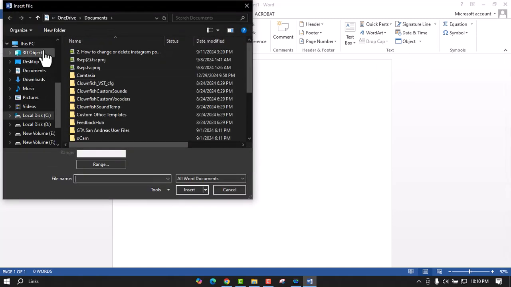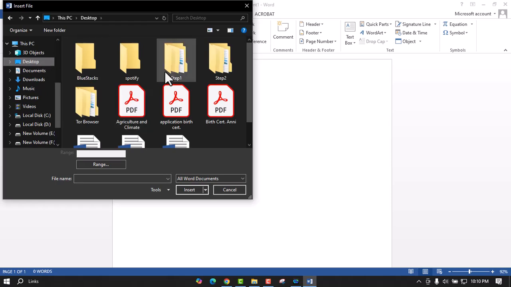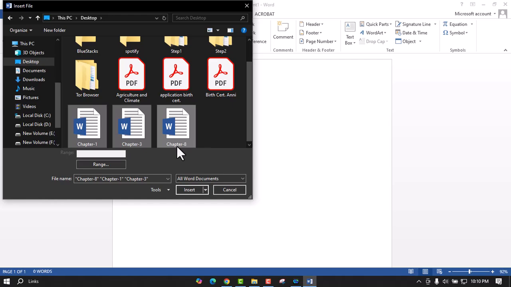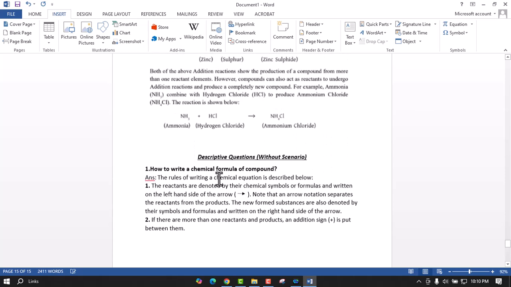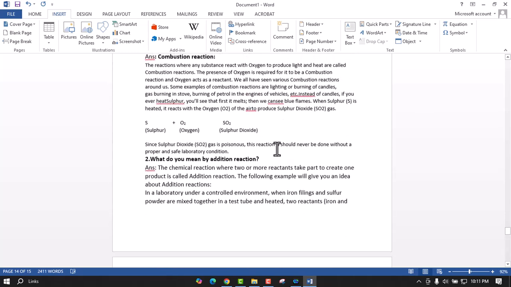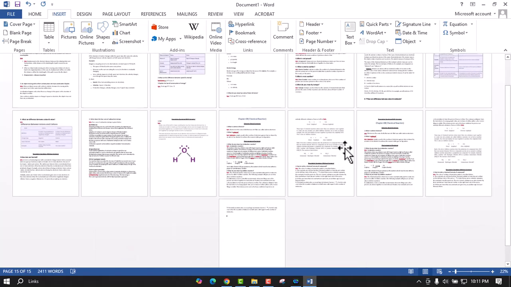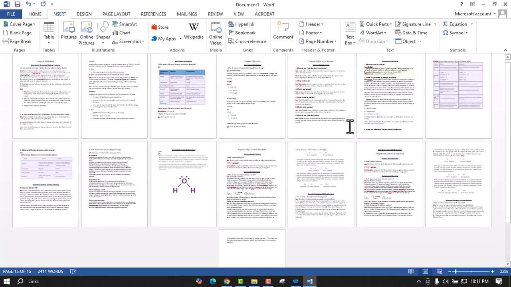And here I'm going to my desired folder. On my desktop, there are 3 Word files that I want to combine into one. So I want to connect them serially, like chapter 1, chapter 3, chapter 8. So I am selecting each and every one. And once they're selected, just tap on Insert. And as you can see, all of them are just combined together. And yeah, this is how you can see all the chapters are combined.